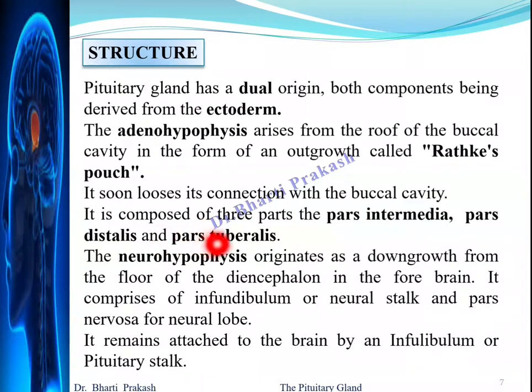It is composed of three parts: the pars intermedia, the pars distalis, and the pars tuberalis. Whereas the neurohypophysis originates as a downgrowth from the floor of the diencephalon in the forebrain. It comprises the infundibulum or the neural stalk and the pars nervosa or the neural lobe. It remains attached to the brain by the infundibulum or the pituitary stalk.